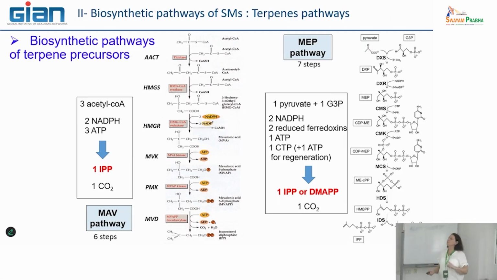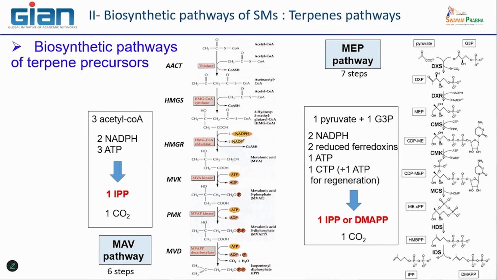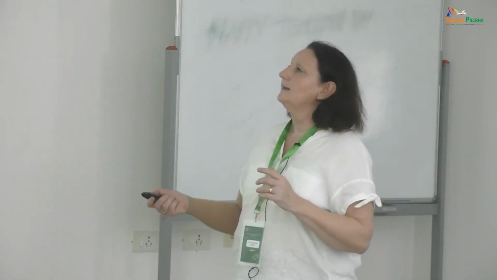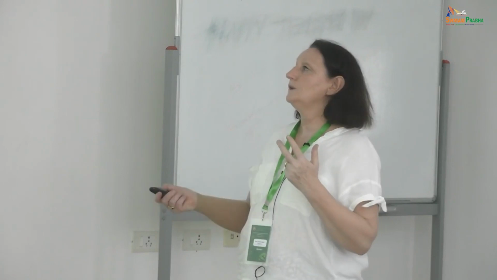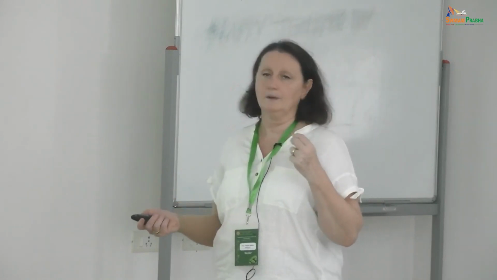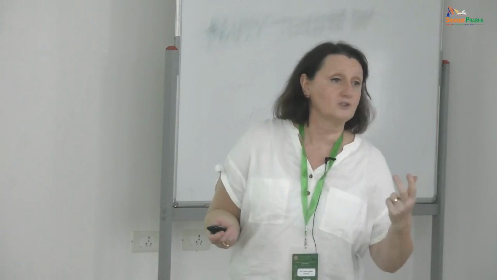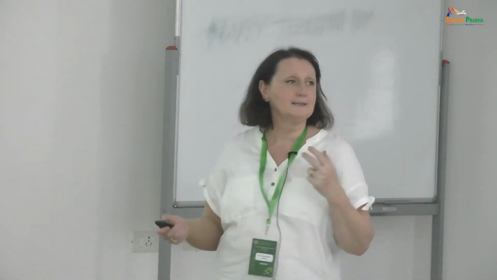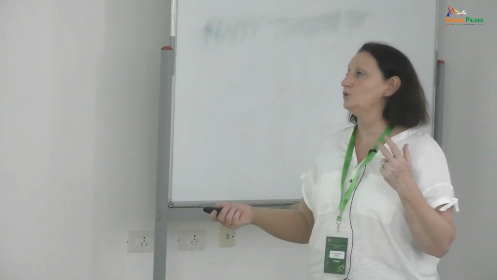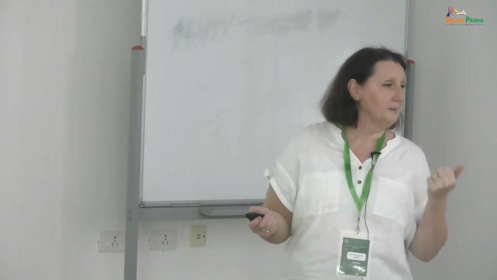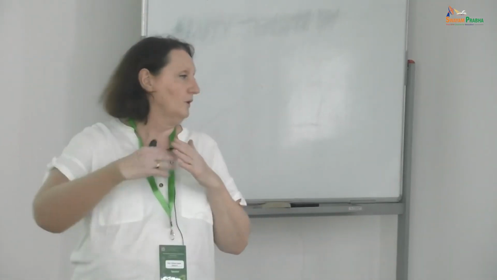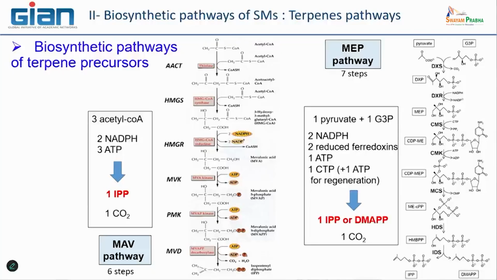But what you have to keep in mind is that if I do a sort of balance of this reaction, it needs 3 acetyl-CoA at the beginning. You need to consume different molecules of energy, such as ATP and NADPH, to produce 1 molecule of IPP and 1 molecule of CO2, that is a sort of co-product, a byproduct that is eliminated after.